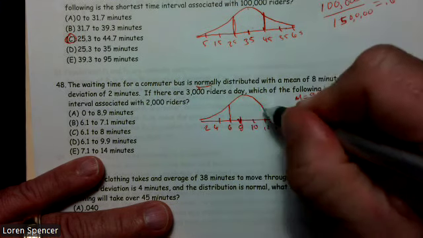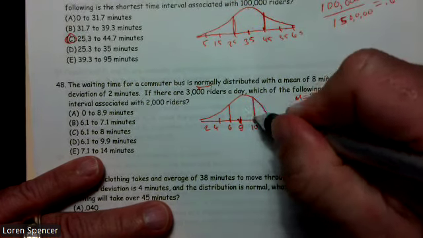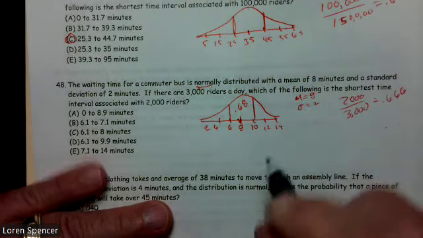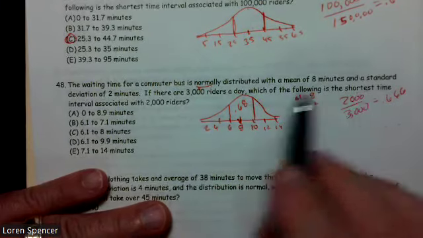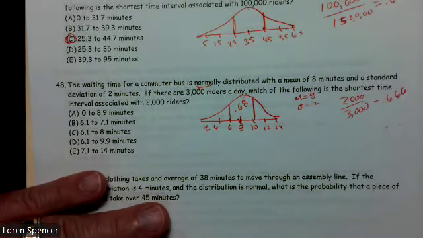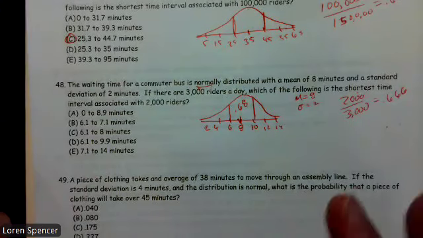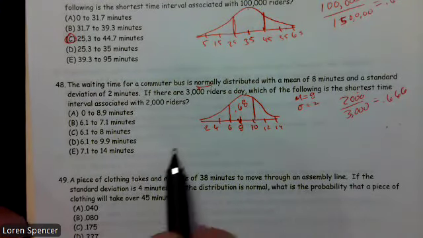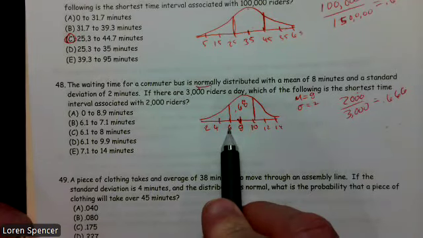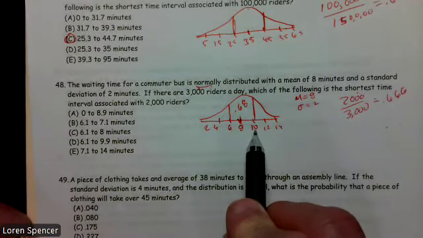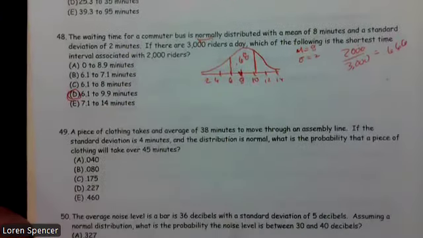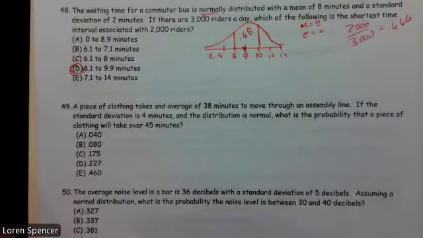And I know by empirical rule, and again, this is testing your empirical rule, that between plus or minus one standard deviation is 68%. And they want the shortest interval. If you want the shortest interval for a normal, you will always be centered about the mean. So the shortest interval for a normal is centered about the mean. So we're going to be looking for something that has close to 6 and close to 10, and D is by far our best.